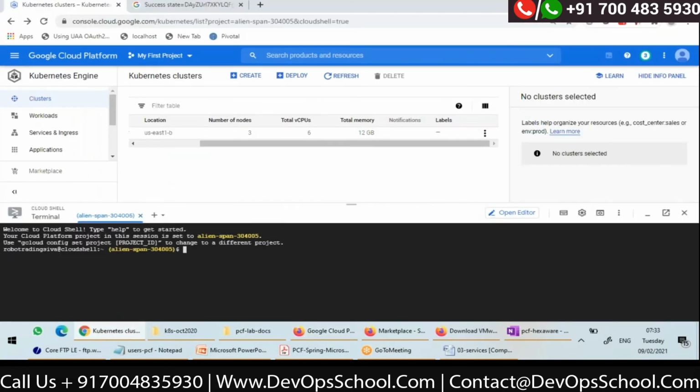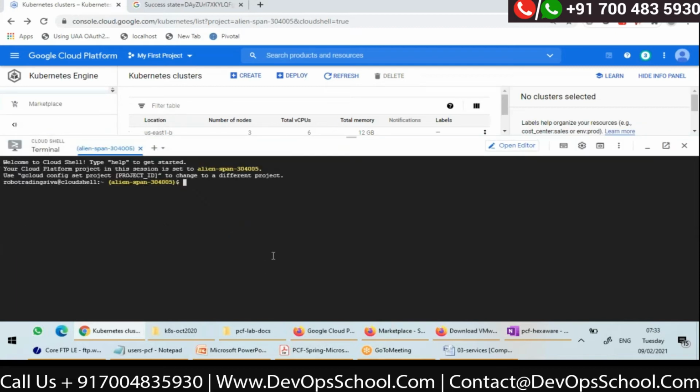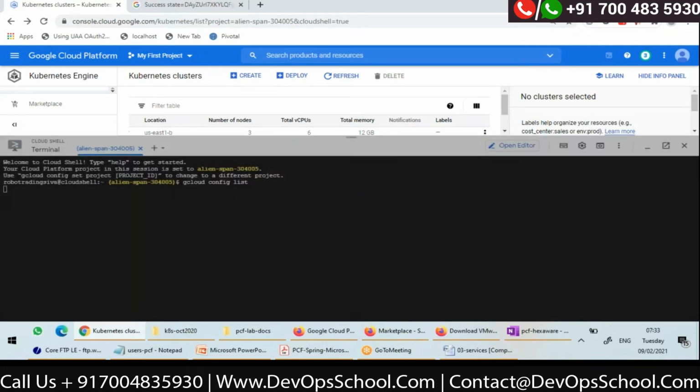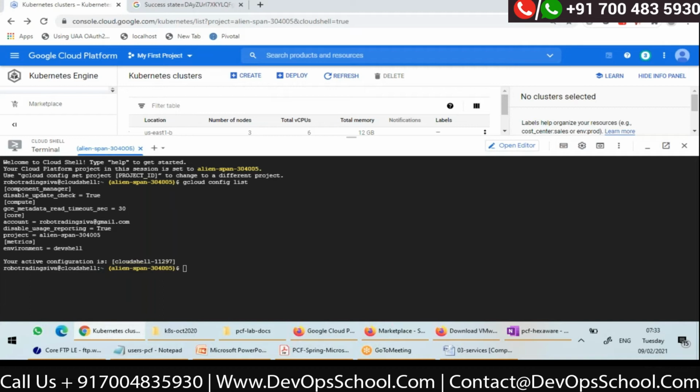Okay. So I got this Cloud Shell here. Just a minute. gcloud. Actually, I am in a different login, so don't worry, this is all Google Cloud. You are not required to know.